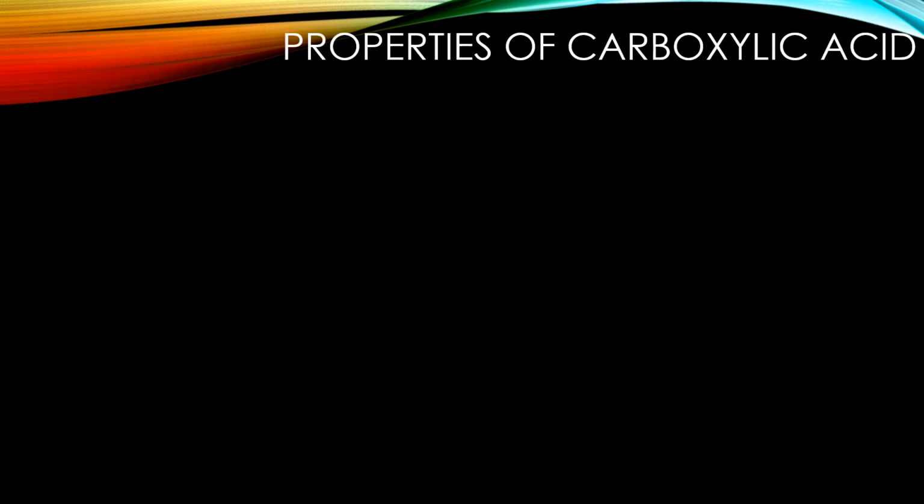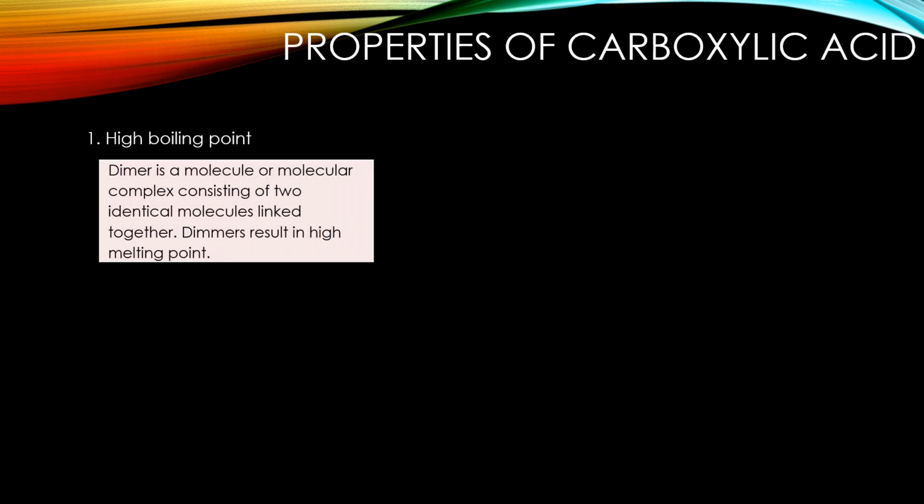Now we look at some of the properties of carboxylic acid. Number 1, it has high boiling point. The reason why a carboxylic acid has a high boiling point is because of its ability to form a dimer. A dimer is a molecule which is made of two molecules of the same nature bonded together. So when a dimer forms, it results in a high boiling point.